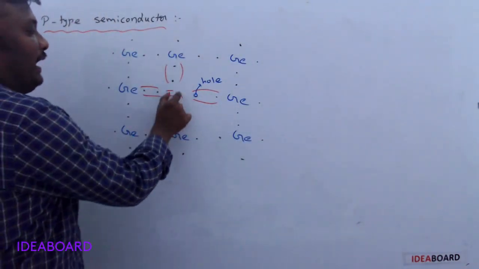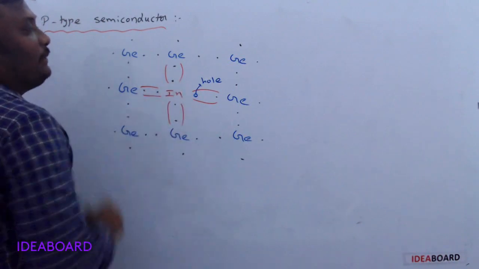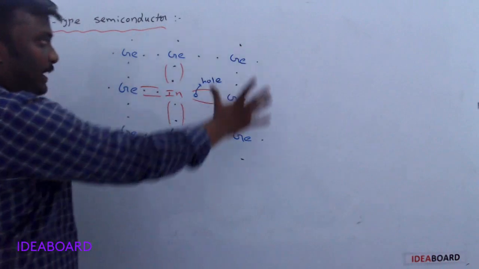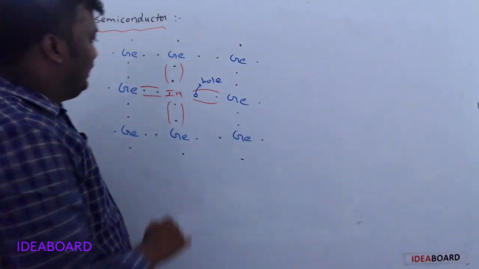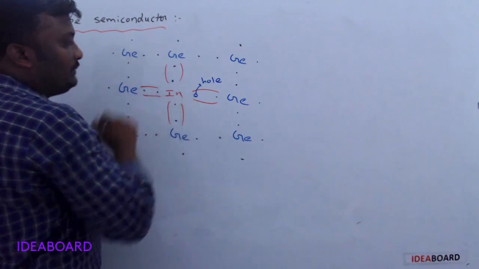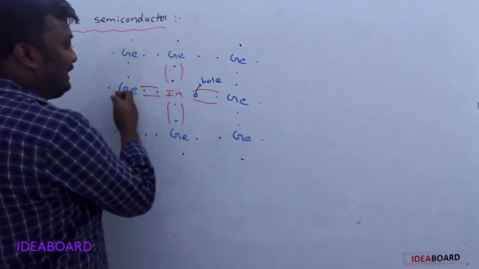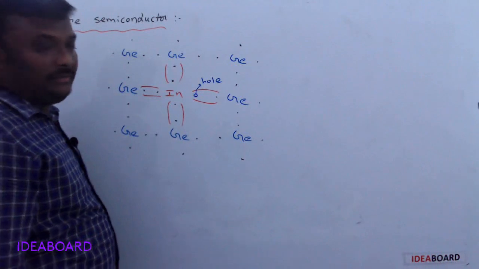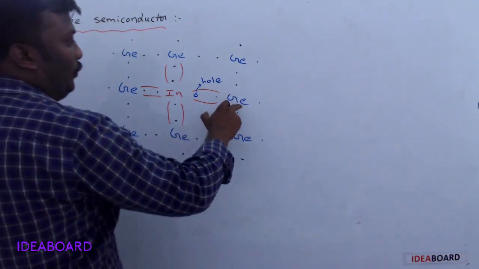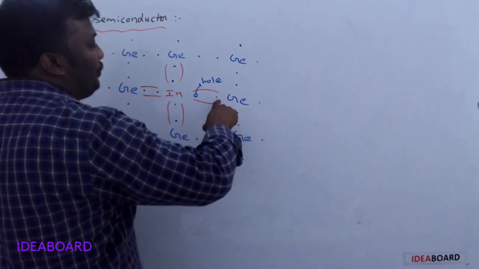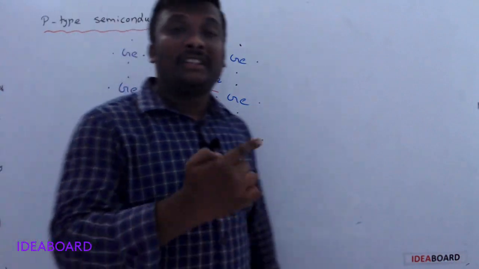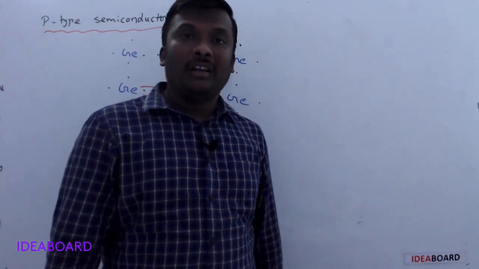So, if an impurity atom called indium is added to the germanium crystal, then indium forms three covalent bonds with three germanium atoms. The fourth covalent bond, only the germanium atom contributes the electron, and there is a deficiency of electron. The deficiency of electron is called a hole.